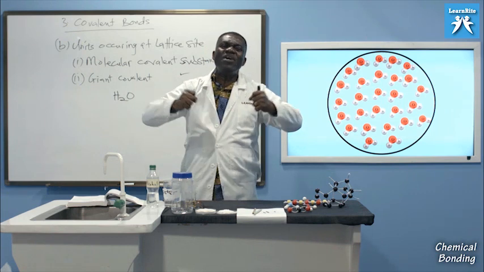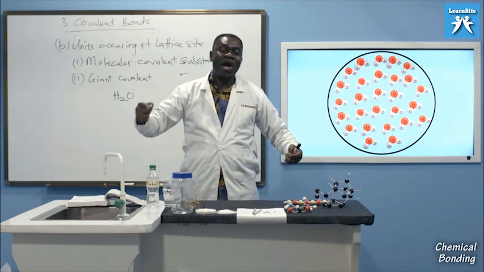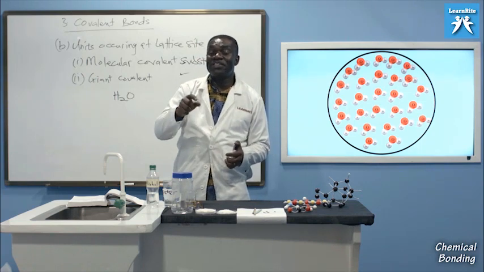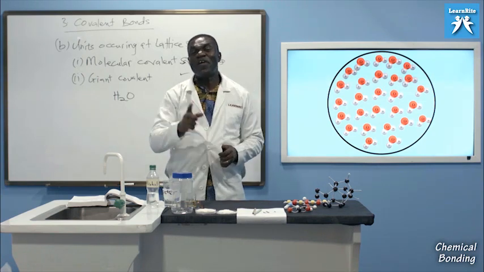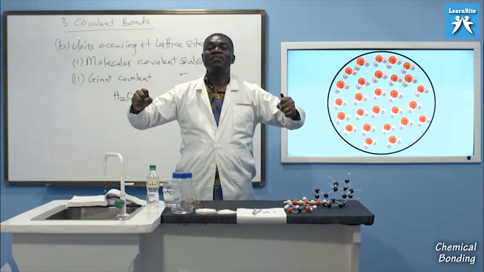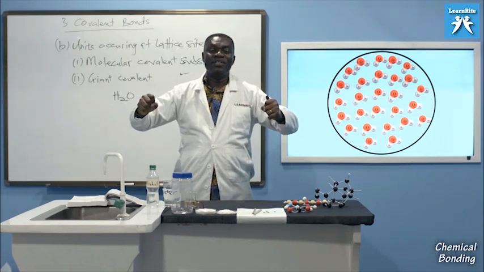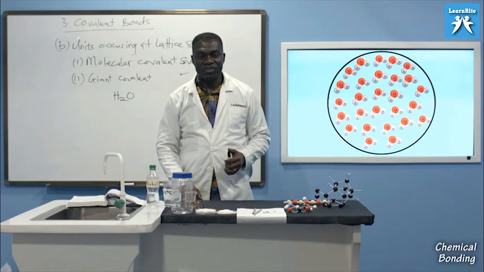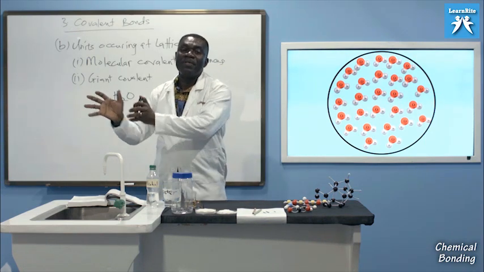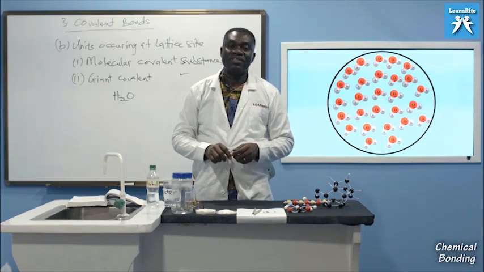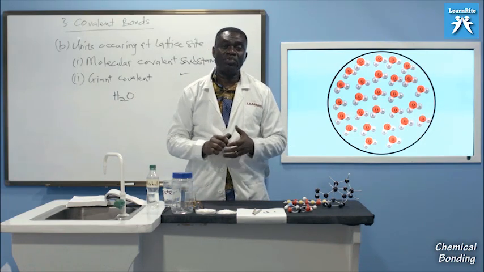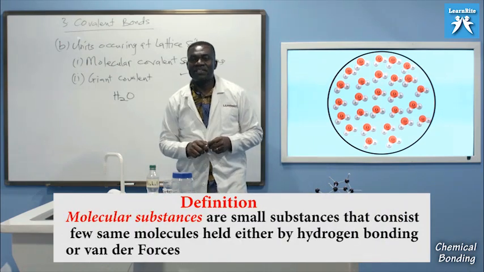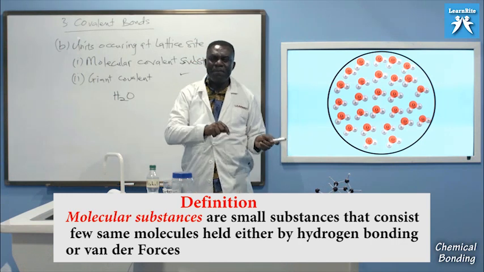They cannot form huge substances. I want to tell you that they cannot form huge substances because the intermolecular forces that are holding these individual molecules together are not very strong. So as they become huge, as they become big, it weighs on some of the intermolecular forces, and then they will do what? They will break. And so they can only form small groups of such substances. In simple terms, when we want to define it, we say molecular covalent substances are small substances that consist of few same molecules.